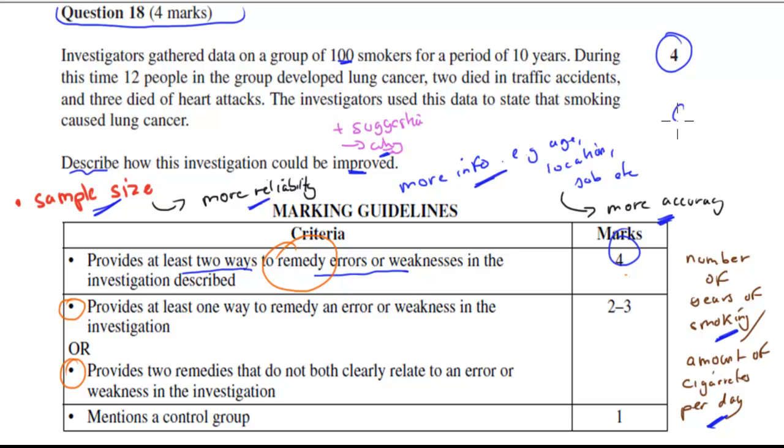And obviously, the control would be another one you could have used. You could have said it could be a control group. Here, we've only looked at smokers. If you said, maybe have one control group and compare that to smokers and see how their lifestyle might have affected it. So maybe in the case of the control group, there might have been the same amount of participants, but they had less lung cancer cases than the same amount of smoker participants. So that shows you that smoking and lung cancer might be related. So these are some of the examples you could have chosen.